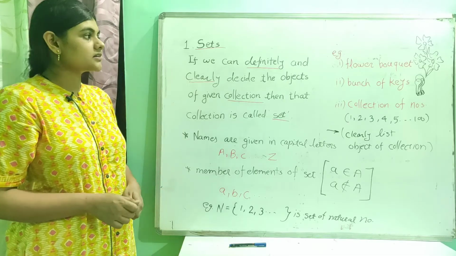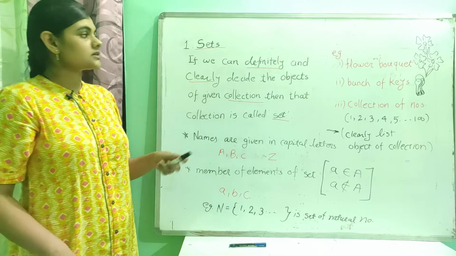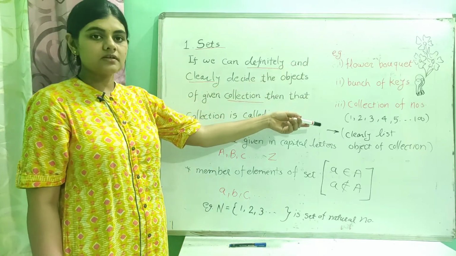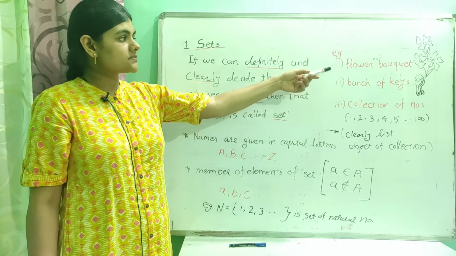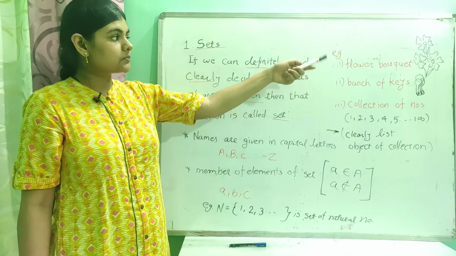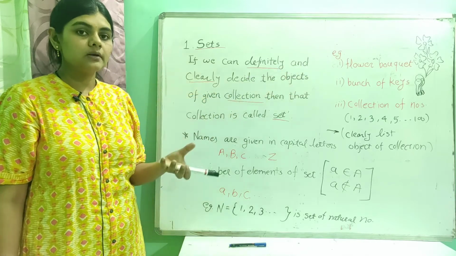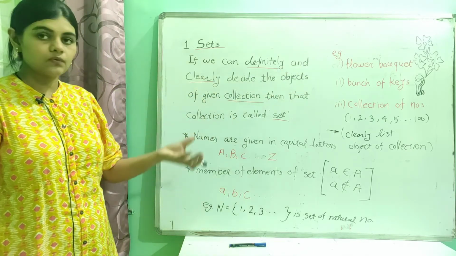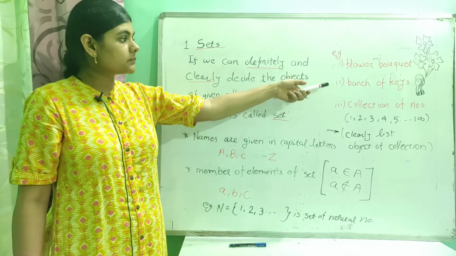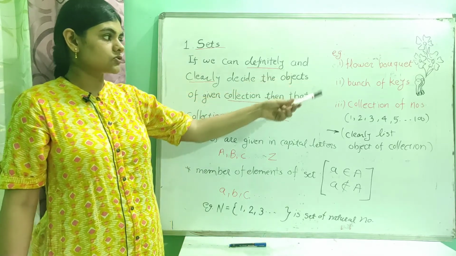Okay, so let's start with 9th standard maths. तो 9 के मैथ्स 1 से स्टार्ट करते हैं. So first chapter is sets. So I have written some examples there. So first example is flower bouquet. Okay, so if I say bouquet, then it contains some particular number of flowers like 3 flowers, 4 flowers. Second example is bunch of keys. So in that particular bunch there are 3 keys or 4 keys.